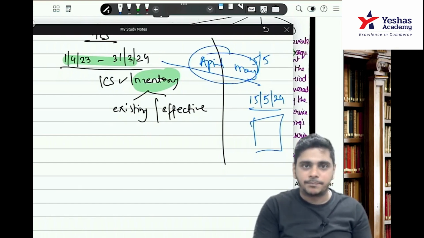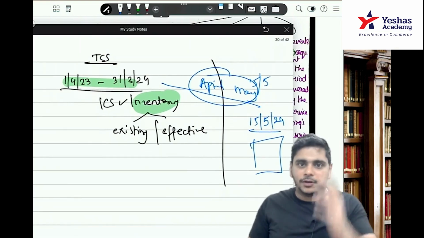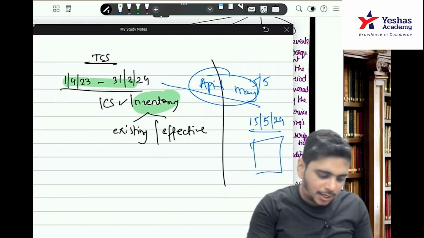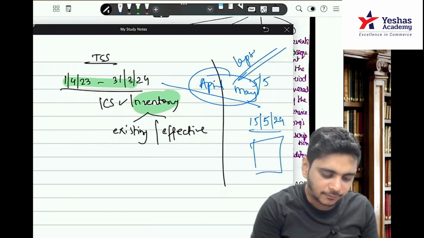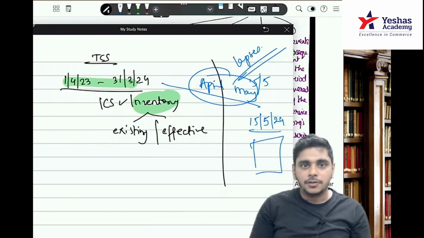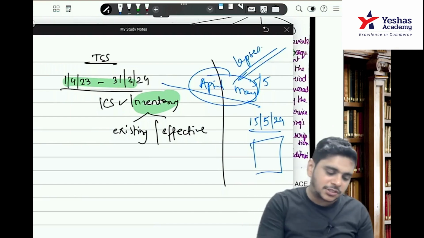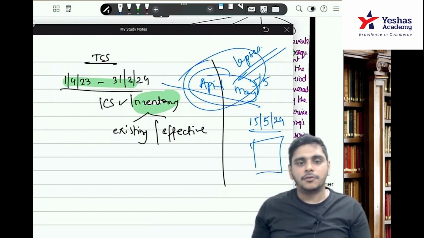Now, during this period, assume there was COVID, there was lockdown and there were lapses in the system. So my question is, will you consider those events or not? Will you consider those events?